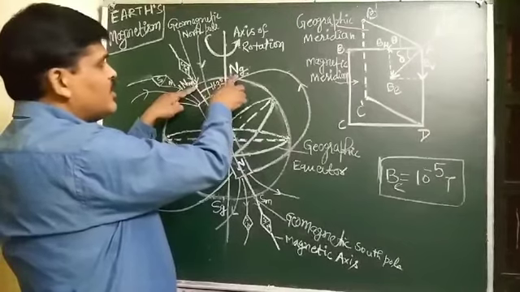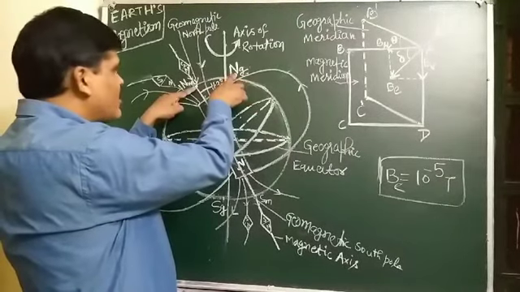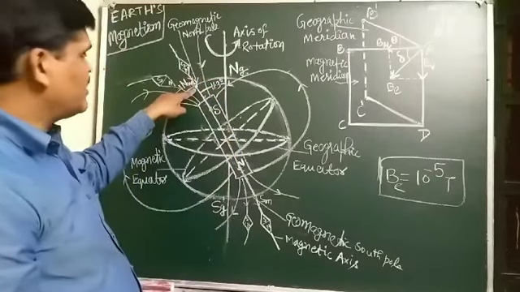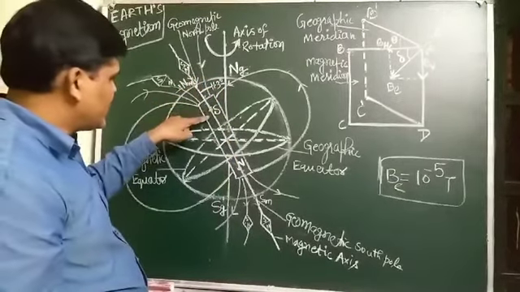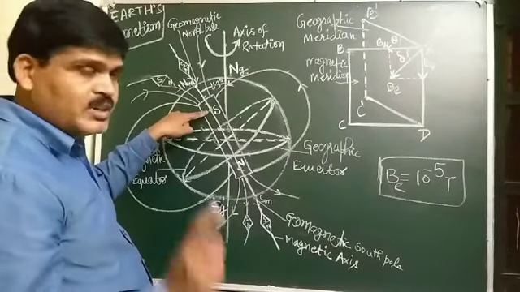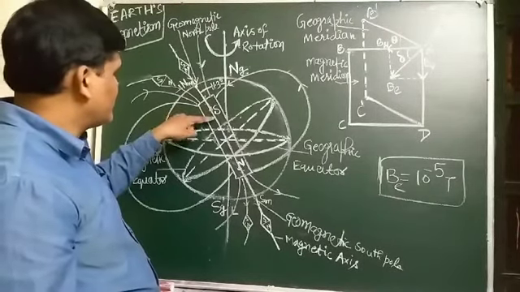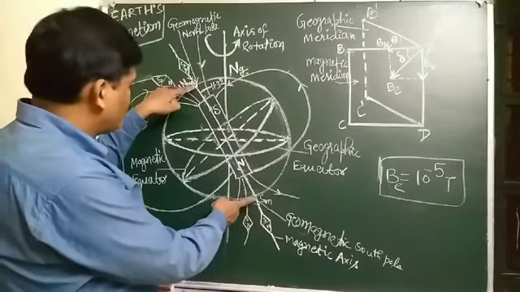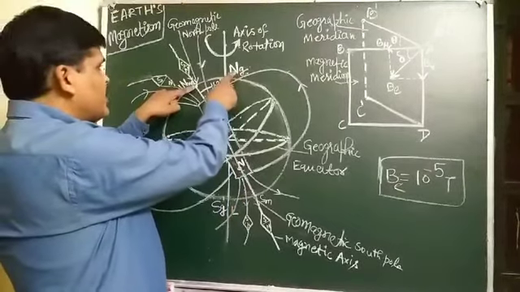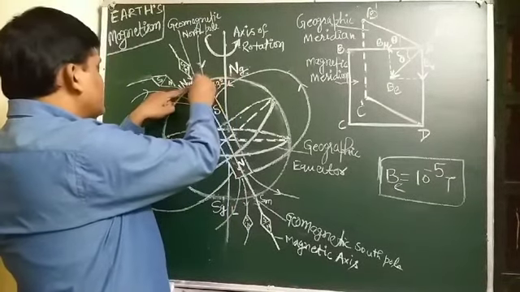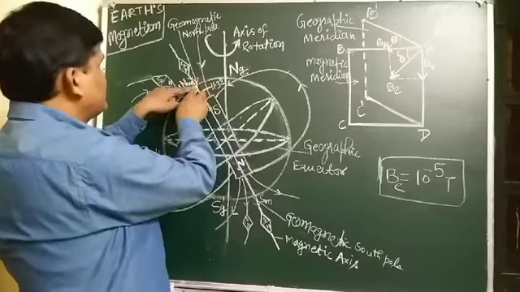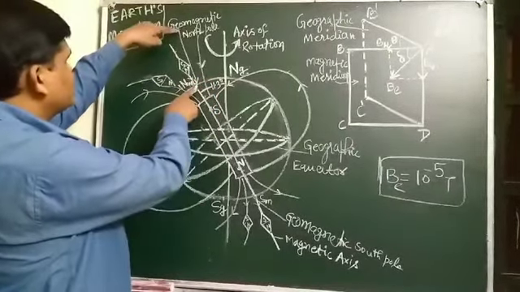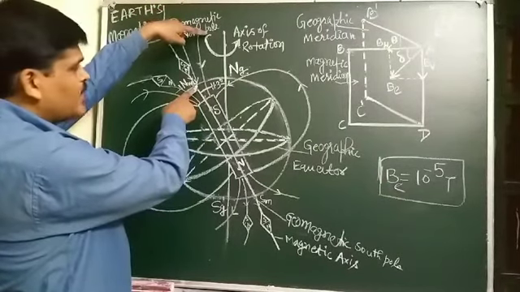The first point is where the dipole axis cuts the Earth's surface near the geographical north. This point is known as the geomagnetic north pole. It means what?